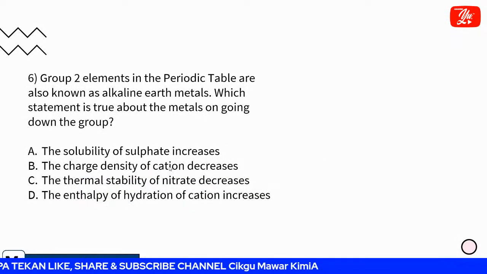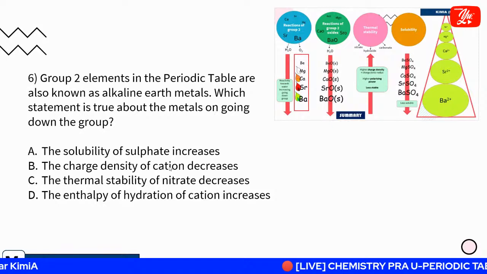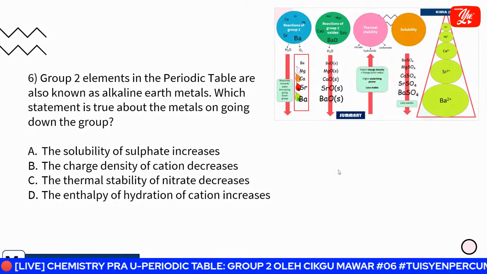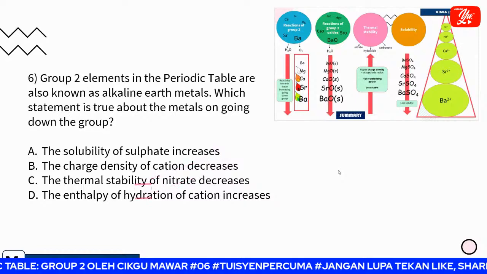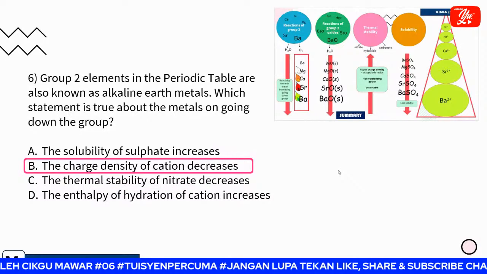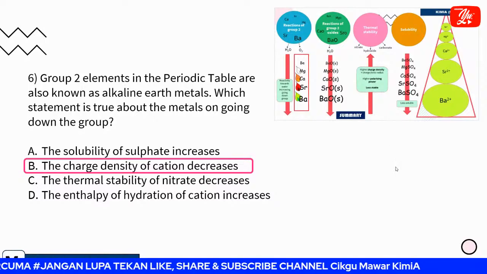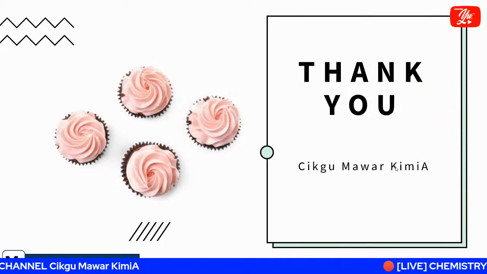Okay, ni last. Okay, but not least, ini you boleh tengoklah nanti what is the kesimpulan that we can say for the whole topic. For group 2, which statement is the correct one when going down the group 2, this is the summary. So you can answer according to this. So nanti you just tengok balik, kan, you can answer this. Which one is the tepat, yang paling accurate is the B, charge density. Okay, according to this note je, ini is the summary of group 2. Okay, I think that's all, Teacher Kong, because we all run out of time.